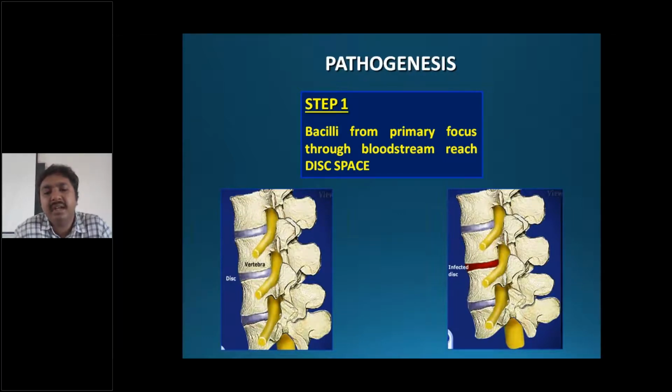So one artery will supply adjacent end plates of the vertebra, lower half of the upper vertebra and upper half of the lower vertebra, along with the intervertebral disc. Here you can see on your right side, the infected disc is denoted in red color.